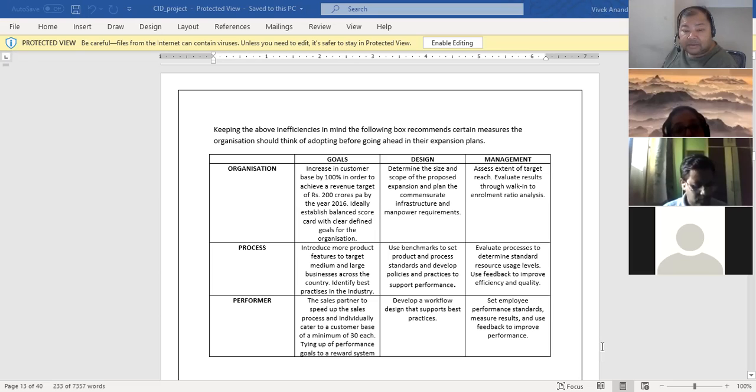Management was to evaluate the process to determine standard resource usage levels, and use feedback to improve efficiency and quality. We take feedback on the product and we evaluate its performance. This is the broad layout that we were setting: this is how we will measure. The earlier image that I showed you had the findings that we got. These findings helped us identify the gaps, and to bridge those gaps, we designed a training program.